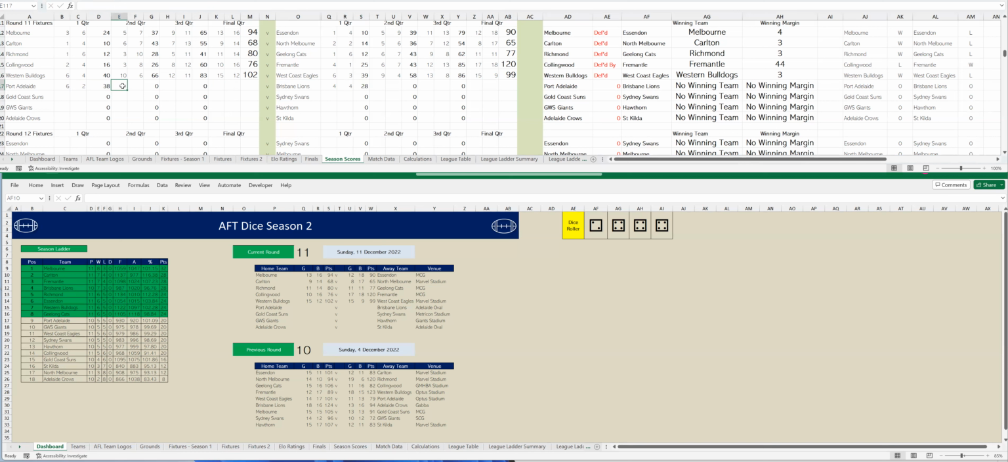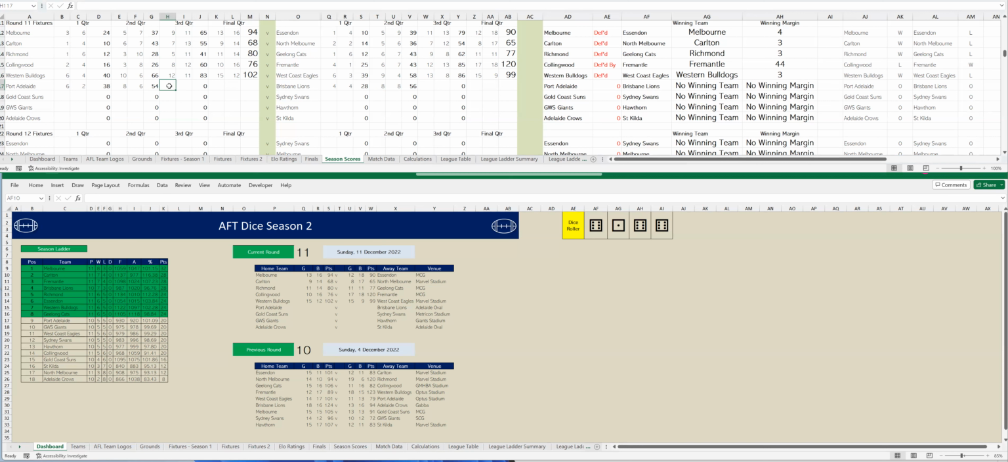Port Adelaide kicking 2 goals 4. So that's 8 goals 6. To Brisbane 4 goals 4. So that's 8 goals 8. And at halftime, Brisbane are leading by 2 points. Let's go to the third quarter.